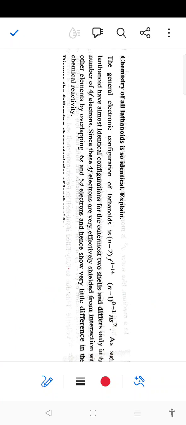And next question: the chemistry of all lanthanides is so identical, explain. So as we know, the general electronic configuration of a lanthanide is (n-2)f 1 to 14, (n-1)d 0 to 1, ns2. As such, lanthanides have almost identical configuration for the outermost two shells and differ only in the number of 4f electrons. Since these 4f electrons are very effectively shielded from the interaction with other elements by the overlapping of 6s and 5d electrons, they show very little difference in their chemical reactivity.